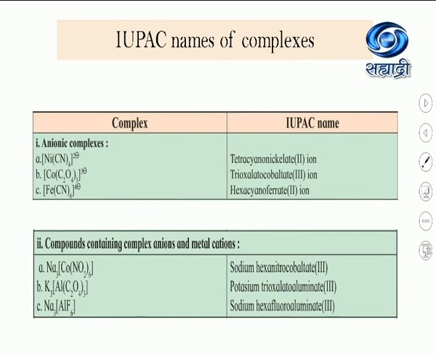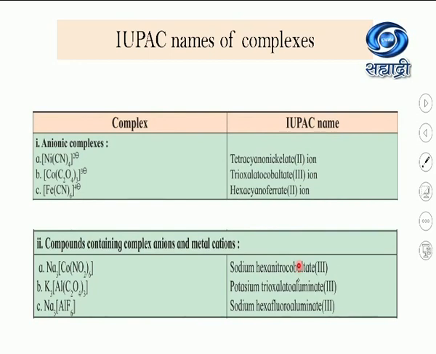Why is it necessary? Because we have to apply all the rules here. Now, sodium is outside the bracket, so we write it as it is, sodium. And then we have to write the name of the ligand first. There are 6 nitro ligands, so we write the name hexanitro. Then we have to write the name of the metal, cobalt.